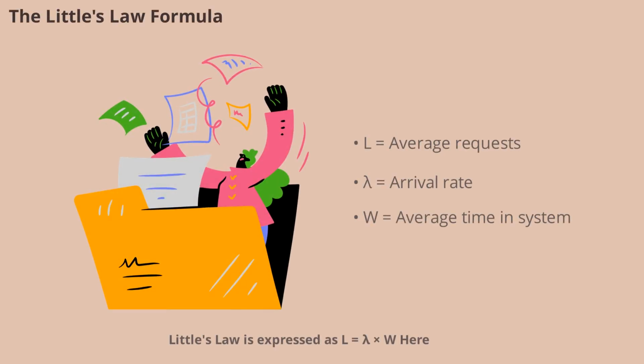Little's law is expressed as L equals lambda times W. L stands for the average number of requests in the system. Lambda is the arrival rate, or how many requests come in per second. W is the average time each request spends in the system, including both waiting and processing. This simple formula helps engineers quickly estimate system load without complex monitoring tools.